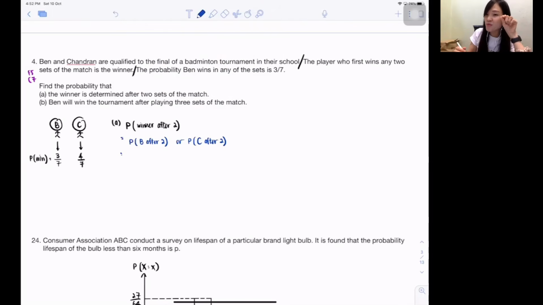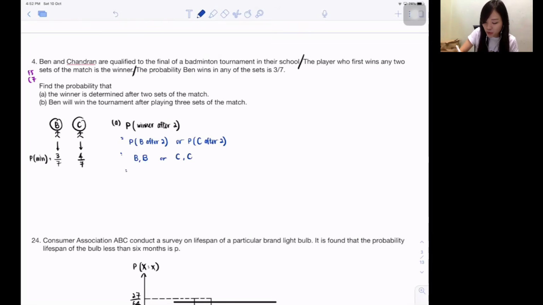So if Ben wins after 2 sets, that means Ben wins the 1st set, Ben wins the 2nd set. Isn't that the outcome? Or another one is Chandran wins, right? If Chandran wins after 2 sets, that means Chandran wins the 1st set, Chandran also wins the 2nd set. Win in a row, isn't it straight away? No need to play the 3rd set.